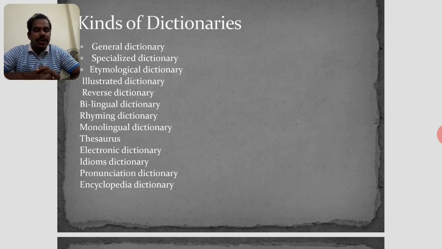Next, the rhyming dictionary. In this dictionary, words are categorized into equivalent classes that consist of words that rhyme with one another.